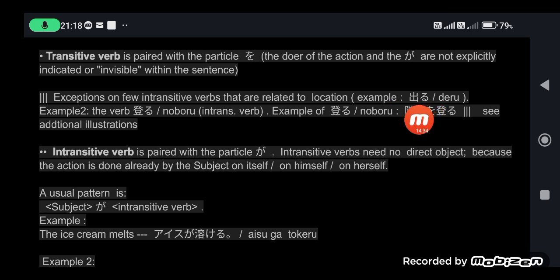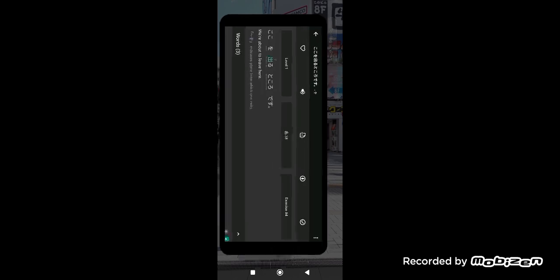Deru is an intransitive verb, but it will use the particle wo, although it's an intransitive verb. Another example is the verb noboru. Okay, I will show some exemptions here.